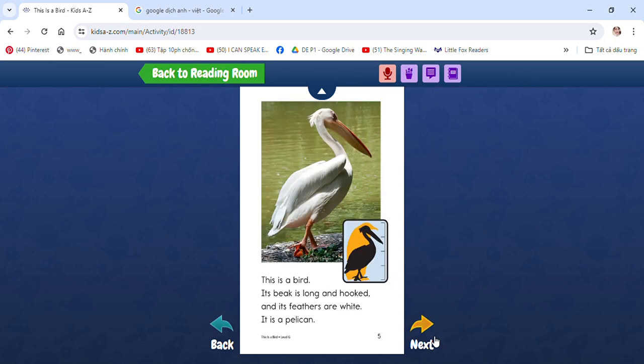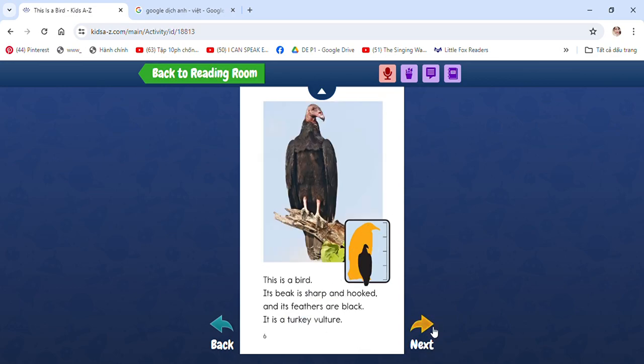This is a bird. Its beak is long and hooked, and its feathers are white. It is a pelican. This is a bird. Its beak is sharp and hooked, and its feathers are black. It is a turkey vulture.